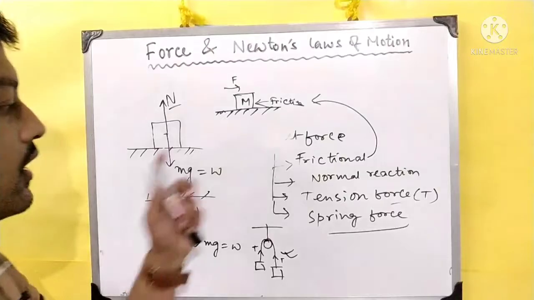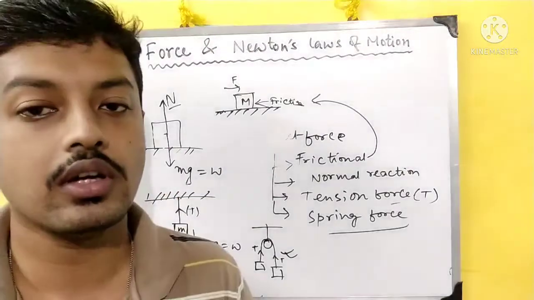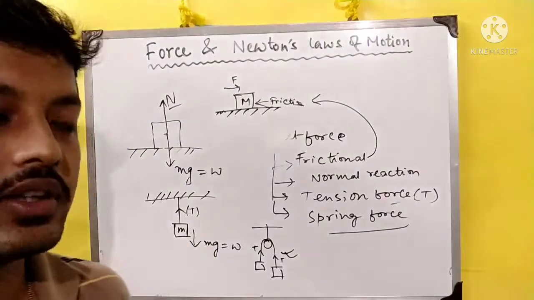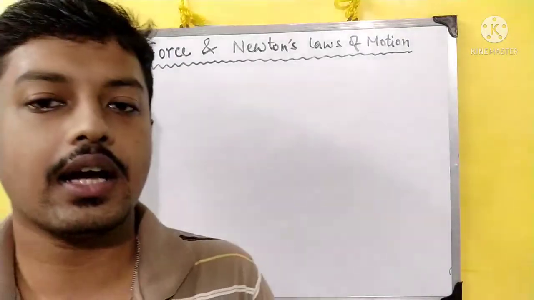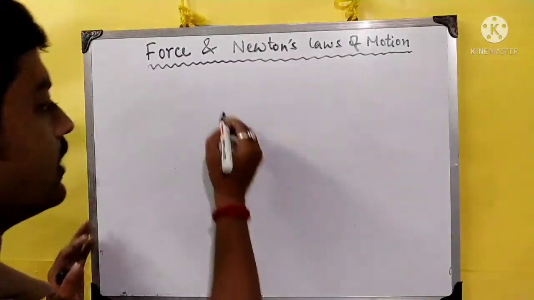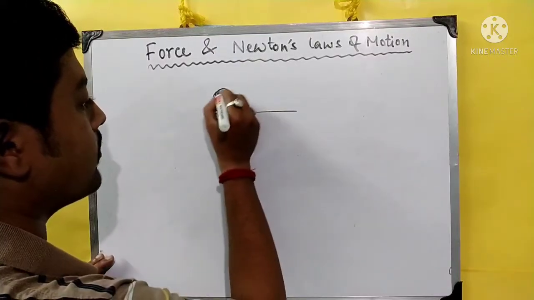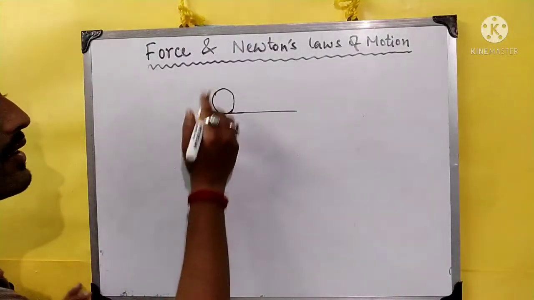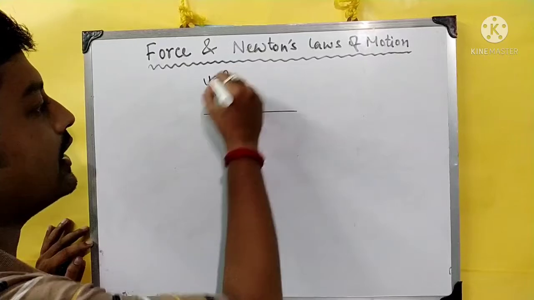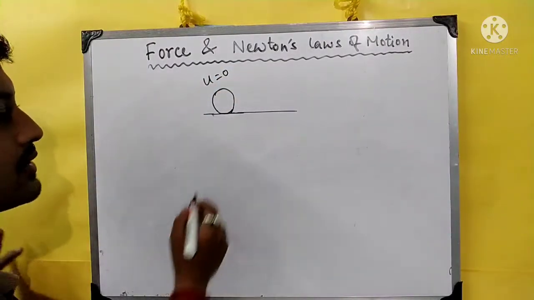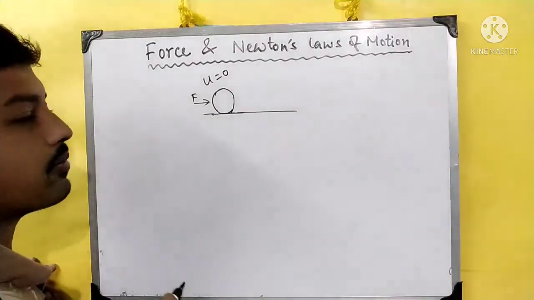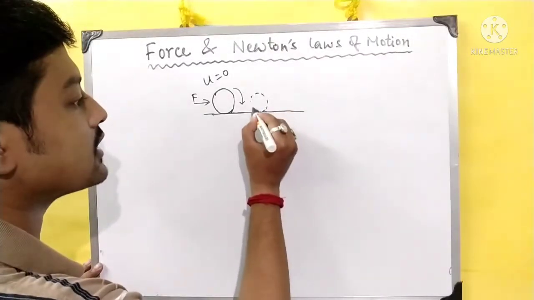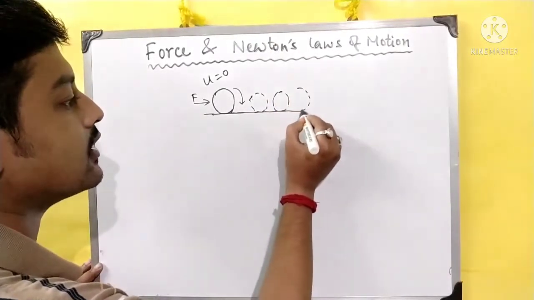Okay, so all these are kinds of forces which we are going to discuss in this chapter to understand the concept of Newton's laws. Okay, let's start with the first law. So chapter के starting में मैंने कहा था, दिखाया था एक diagram draw करके, that whenever we are going to push any object, see this I am taking a ball. In this case, taking a ball, it is at rest. Initially it is at rest, so इसका initial velocity of this ball will be 0. Now we are going to apply force to that ball and it will start to rotate. Okay, so it will start to roll along the surface and change its state.